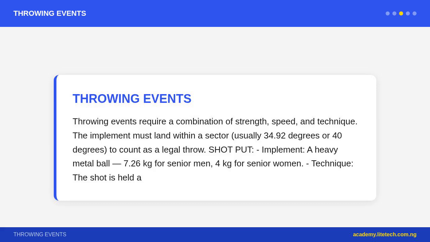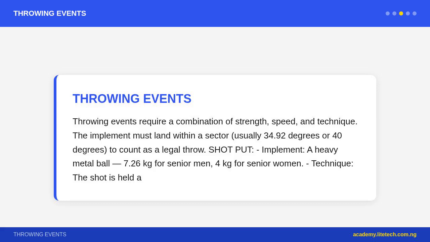Used by elite throwers. Release: the arm extends fully, the wrist snaps upward to project the shot at approximately 40 to 45 degrees. The athlete must not step outside or on the toe board, at the front of the circle, before the shot lands. Discus throw.